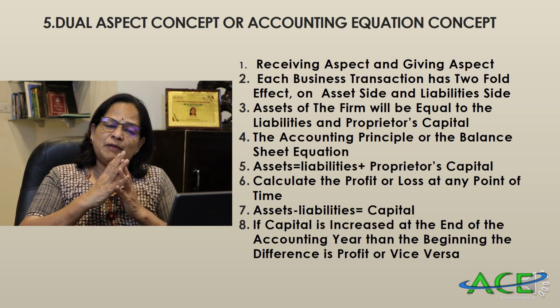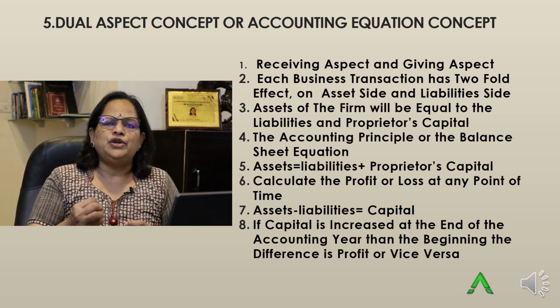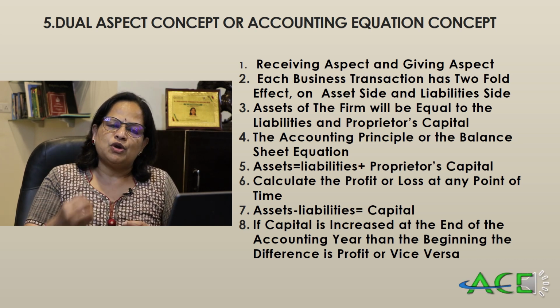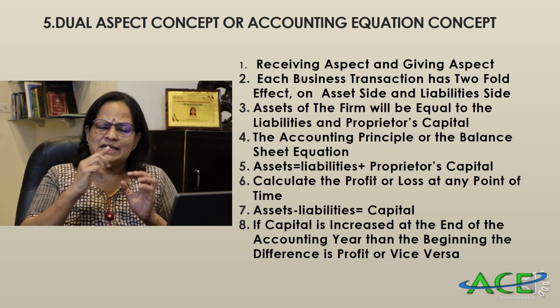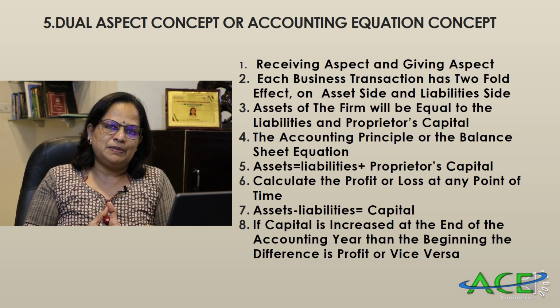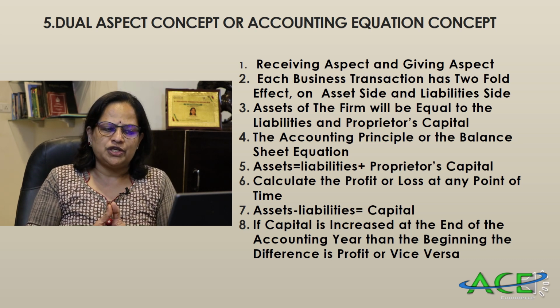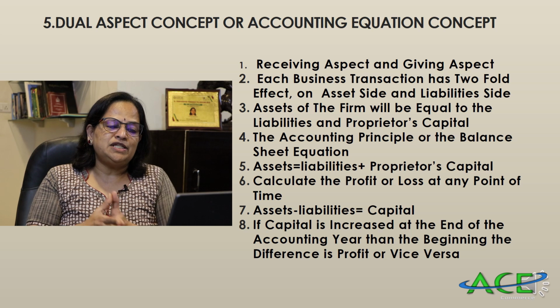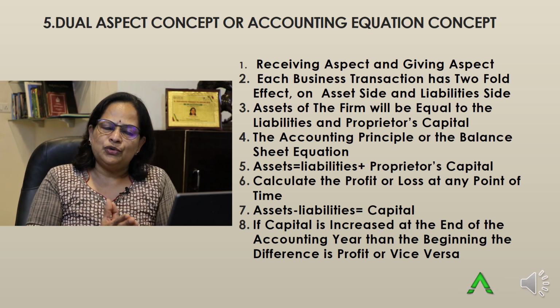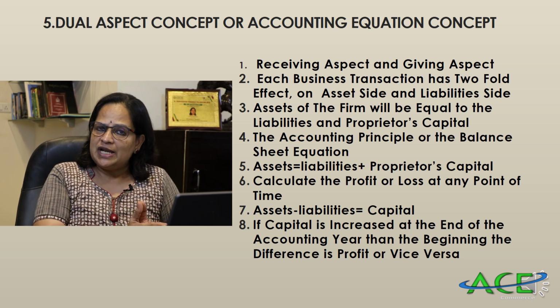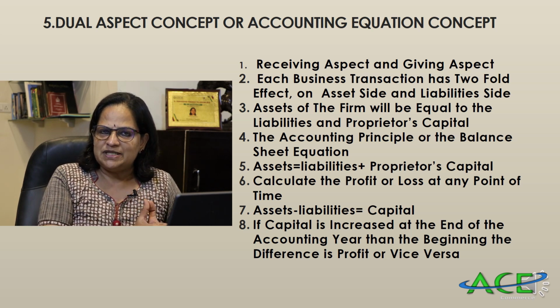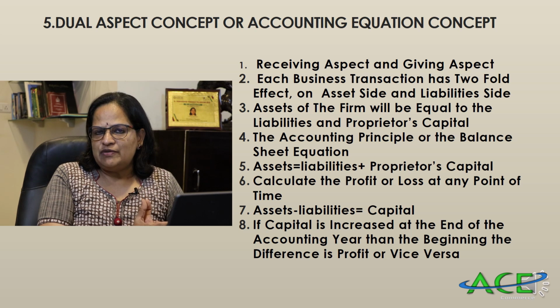One more advantage is that at any point of time we want to calculate the profit or loss made by the concern, it is possible. Assets is equal to owner's capital plus liabilities, that is the balance sheet equation. So assets minus liabilities will be the capital. Now how do you know the profit made by the concern at a point of time? Say, for example, the initial capital is 1 lakh on January 1st, 2020.